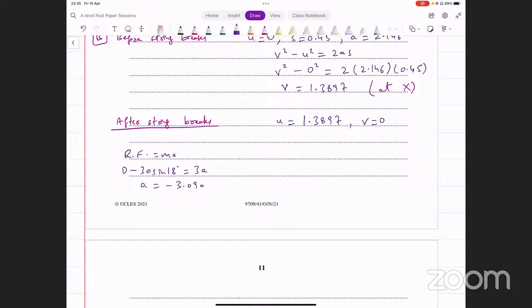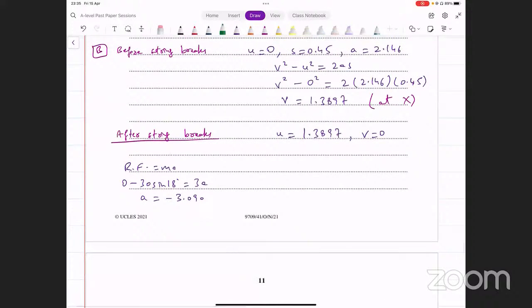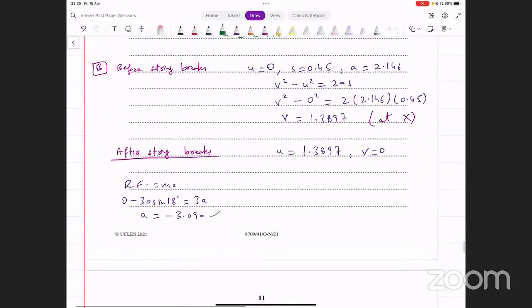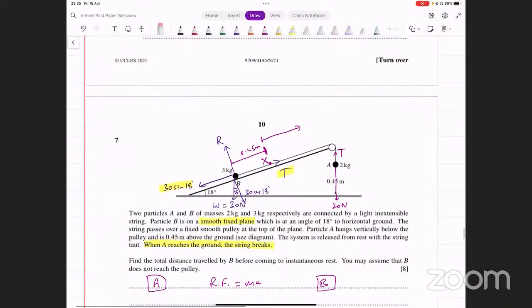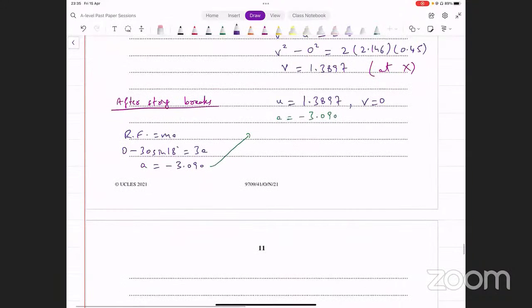So there's deceleration, right? क्योंकि सिर्फ backward force लग रही है, forward force तो कोई है ही नहीं. So it's deceleration. Particle आपका slow down हो रहा है. ठीक है? You got this. Now once you got this acceleration value, अब आप क्या कर सकते हो? इस वैल्यू को जाके वहां पे इनपुट कर दो. So now you've got acceleration as well, that is minus 3.090. You got 3 things. अब यहाँ पे आपको क्या करना है? X के बाद distance traveled find करना है. इस पॉइंट से आगे उसने और कितना distance travel किया, ये हमें figure out करना है. Now how much distance has it traveled after this? Which equation can we use for this? Again, we can use 2as equals v square minus u square here. वो equation दोबारा use कर लेते हैं.